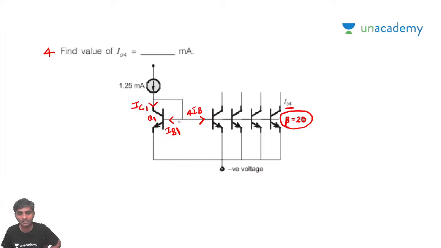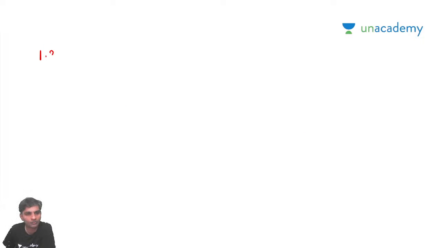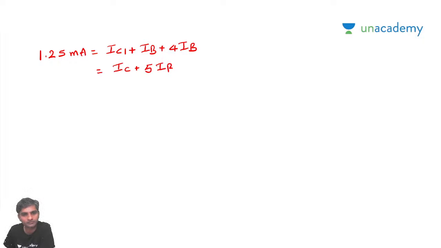So how many currents are flowing here? Totally five base currents are flowing, and one collector current is flowing. So this 1.25 milliamps current is equal to collector current IC1 plus IB1, I can say IB plus 4IB, because all the base currents will be the same. So this is going to be IC plus 5 times IB, and that is 1.25 milliamps.